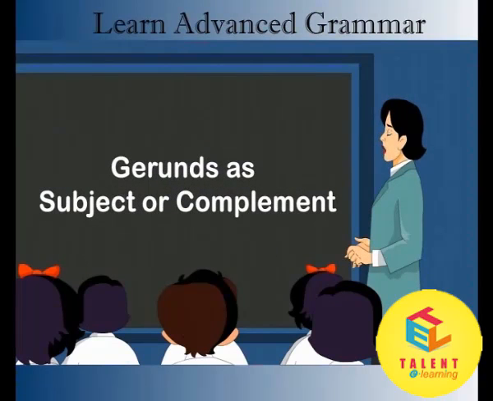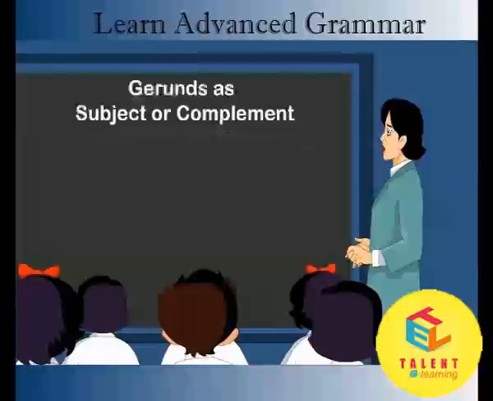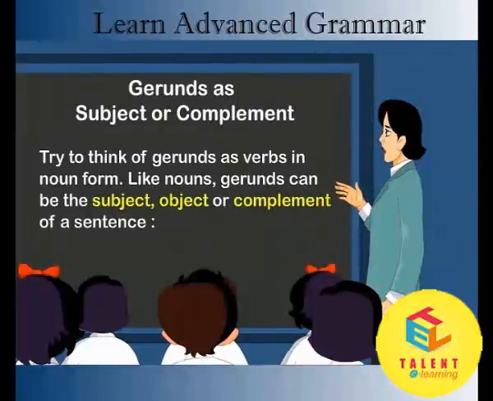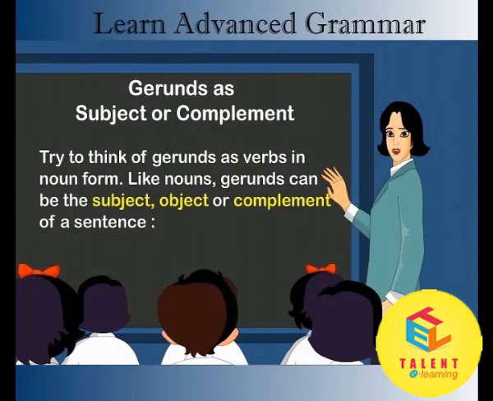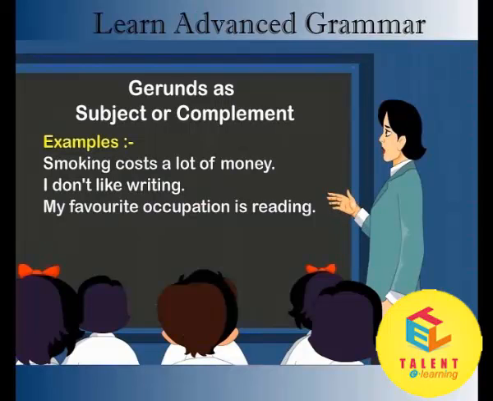Gerunds are subject or complement. Try to think of gerunds as verbs in noun form. Like nouns, gerunds can be the subject, object, or complement of a sentence. Examples, smoking costs a lot of money.